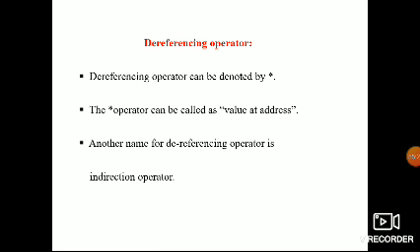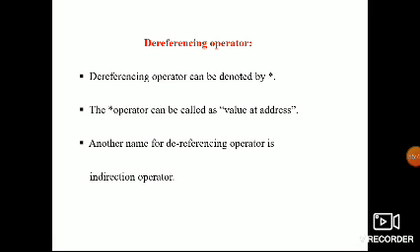And next, the dereferencing operator. The dereferencing operator is called the indirection operator, and it uses the star. It is used to return the value at an address, that is, the value at address.